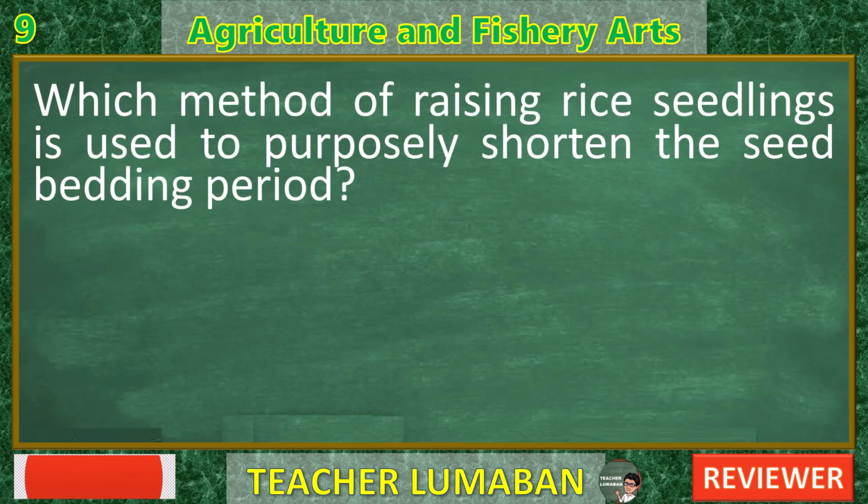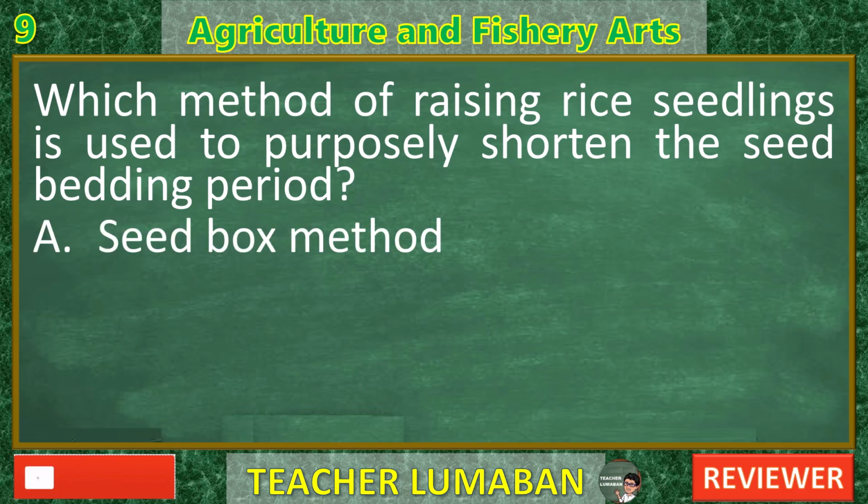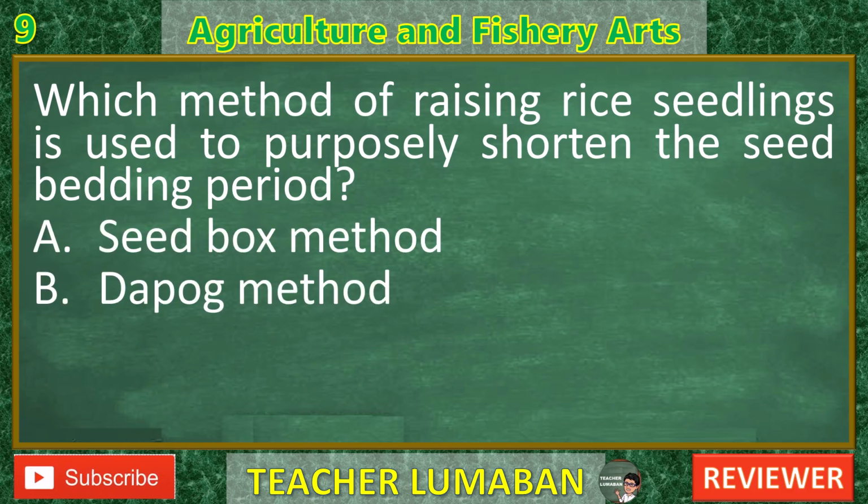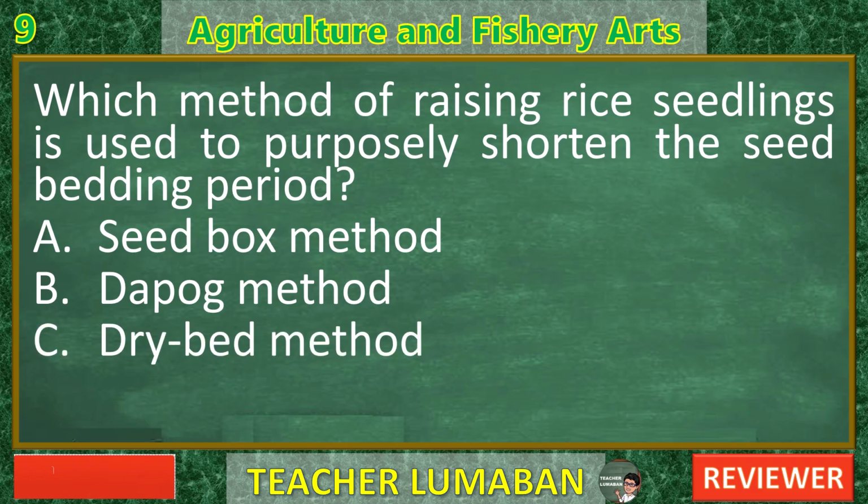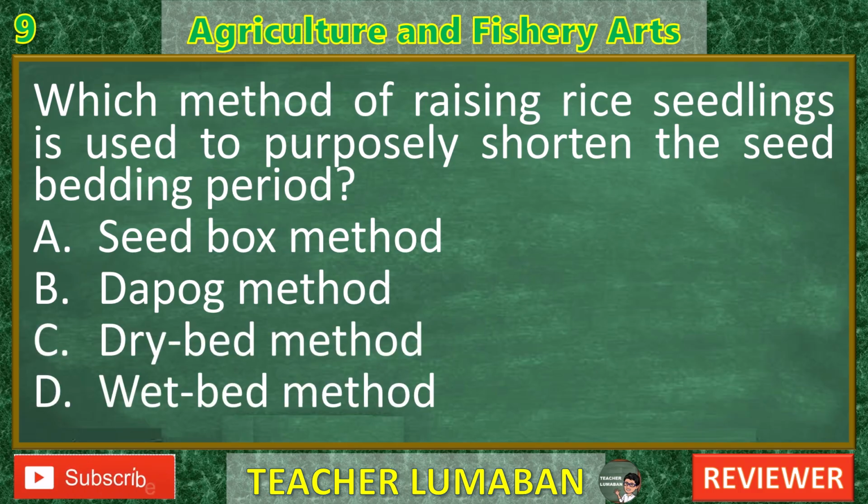Which method of raising rye seedlings is used to purposely shorten the seed bedding period? A. Seed box method. B. Dopping method. C. Dry bed method. D. Wet bed method. In the next 5 seconds, select the best response from the available options.